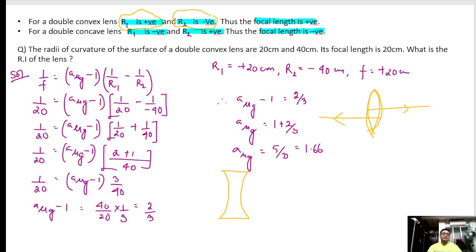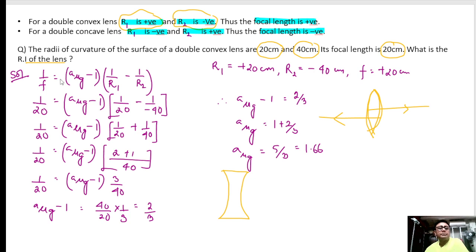Now let us see, friends, let us do some numericals. The radii of curvature of a surface of a double convex lens, this is R1, R2, focal length. What is the refractive index?